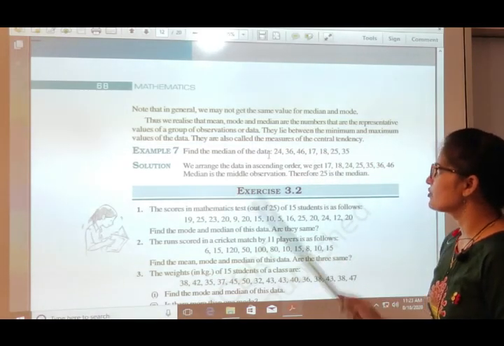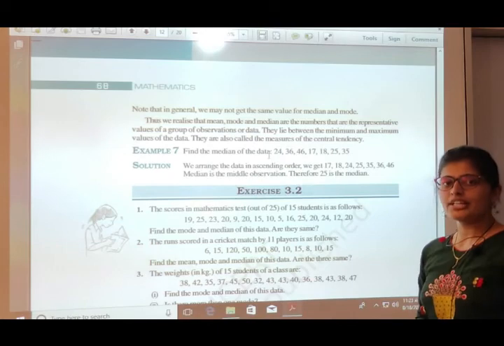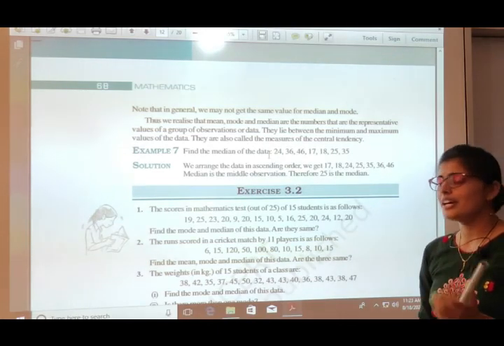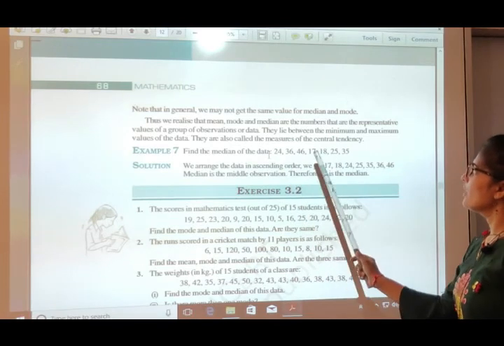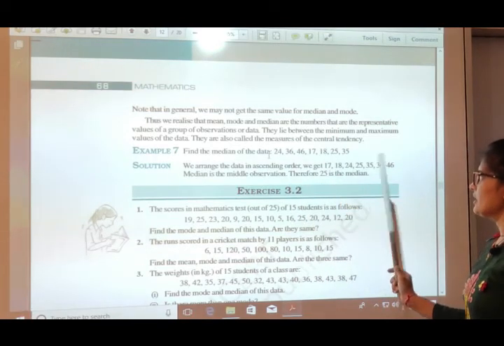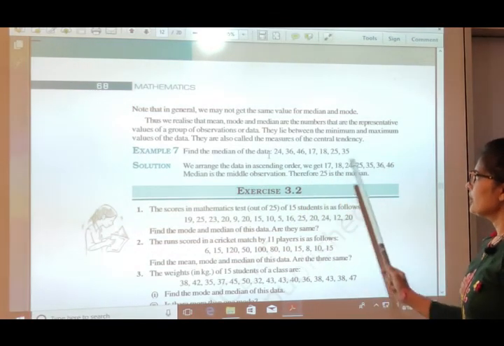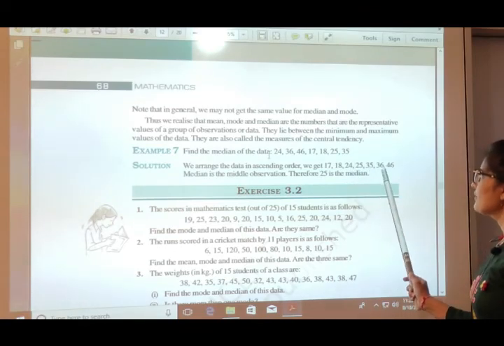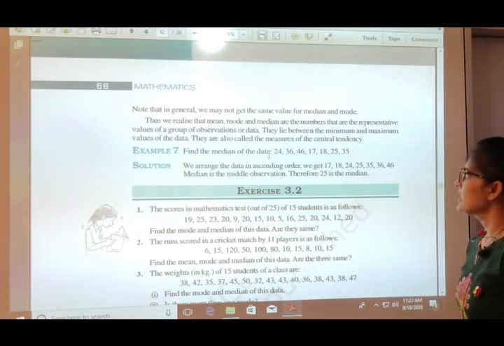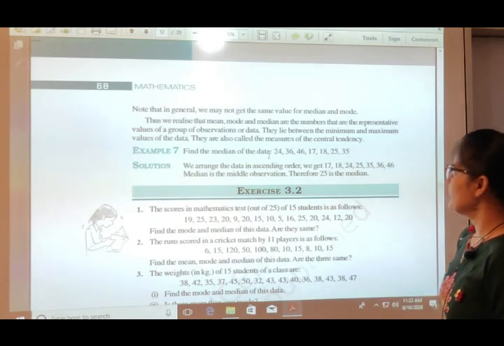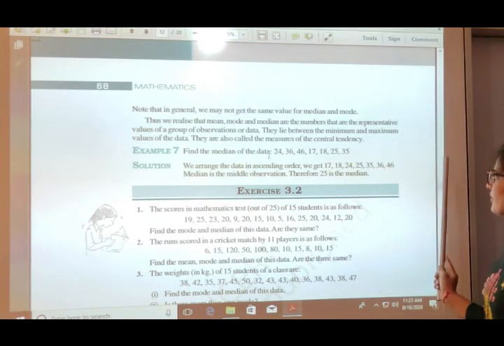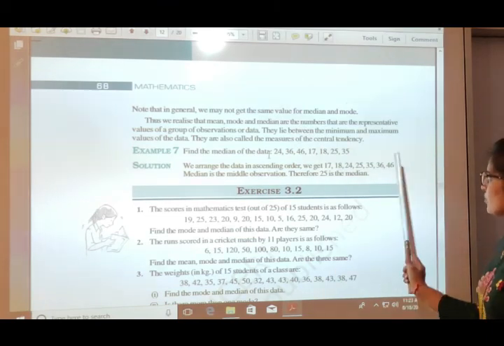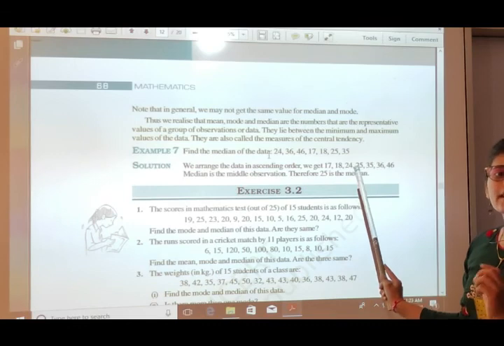Observations are given to you. Whenever you are finding the median, first we have to arrange them in ascending order. So let's arrange them in ascending order. The lowest is 17, so starting from 17, after that 18, after that 24, 25, 35, 36, 46. Now let us see which is the middle term. Cancel out the first and second, and we cancel out from the back side also 2. After that again 1 and 1. So the middle term we are getting is 25.